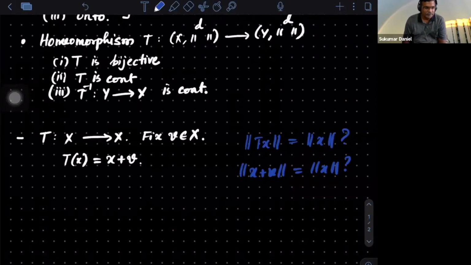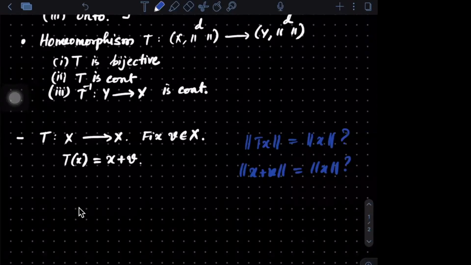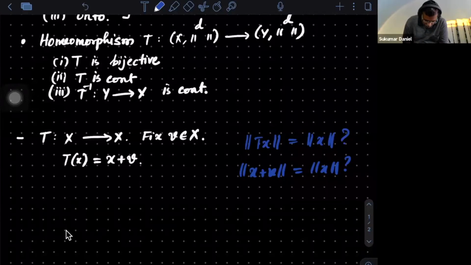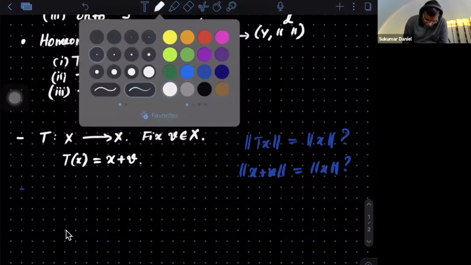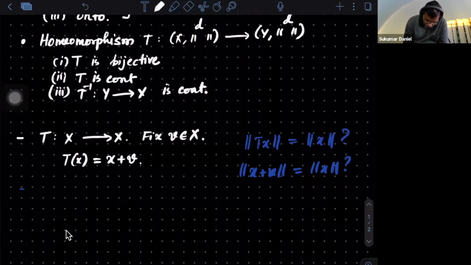Is it clear? Yes. Okay. Good. So I'm not writing it out, I'll leave it for you. So this is not an isometry.